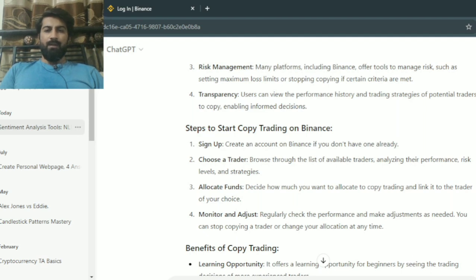Choose a trader. It means browse through the list of available traders, analyzing their performance, risk level, strategies and profits. Allocate funds. Decide how much you want to allocate to copy trading and link it to the trader of your choice.